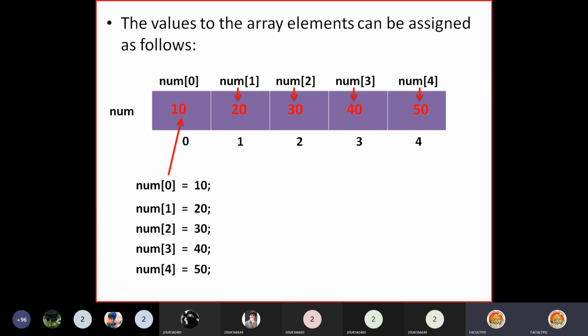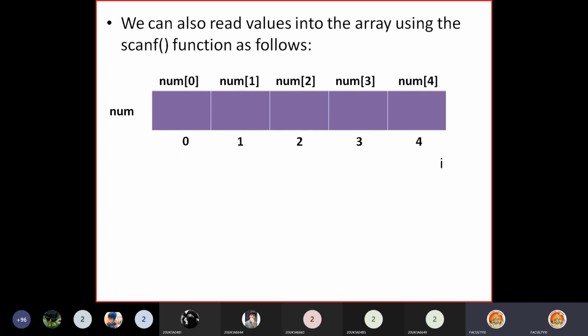Okay, right? This is the first method. Directly we can use an assignment statement, and we can store values into the array in this format. And if we want to enter different values through the keyboard, then we can use a scanf function in this format. Now see, this is our array containing garbage values.